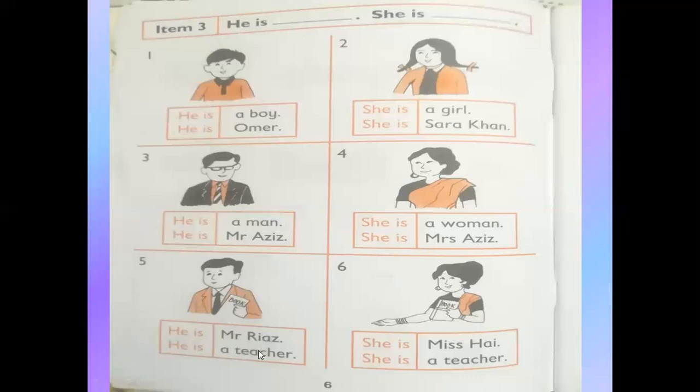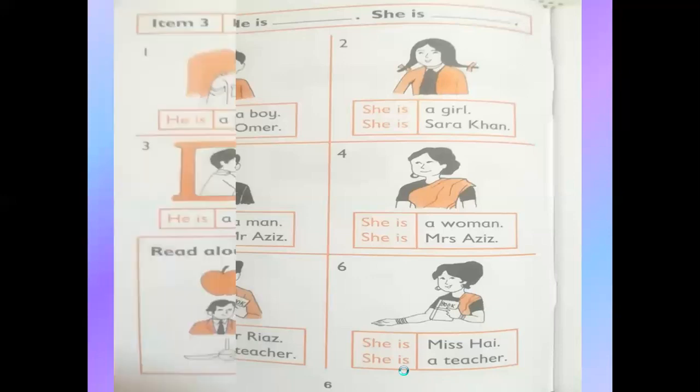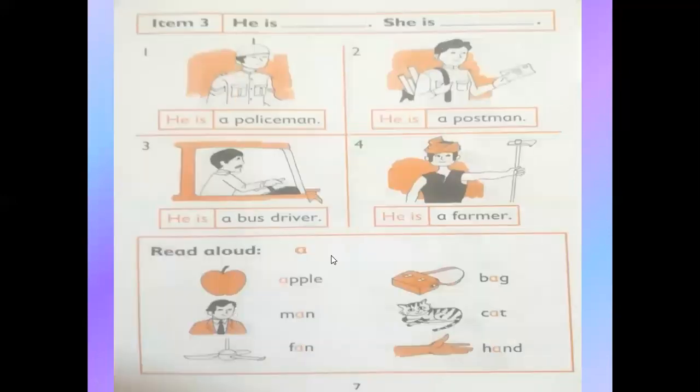Now number 5. He is Mr. Riaz. He is a teacher. Now number 6. She is Miss Hay. She is a teacher. Okay. Now number 7, also item number 3 and the concept of he is and she is.